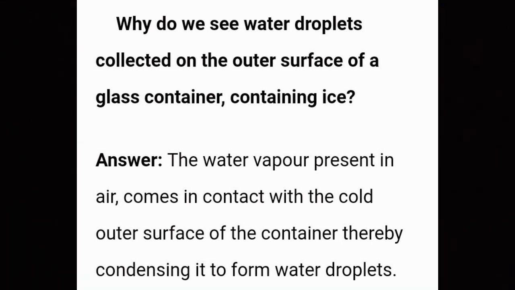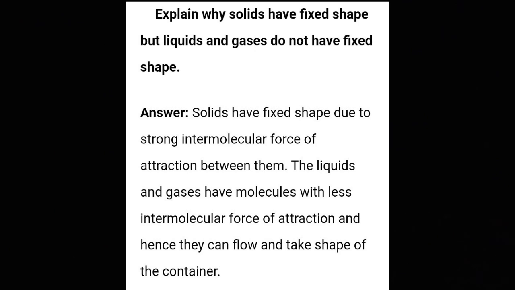The reason is the water vapors present in the air come in contact with the cold outer surface of the container, thereby it condenses to form water droplets. Understood?